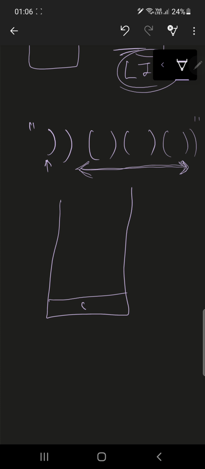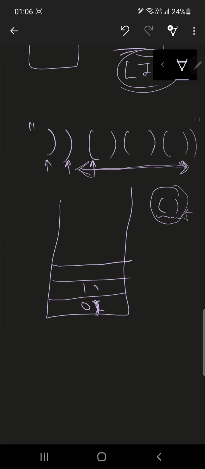I have index 0, then at index 1 I will add it, because there is no proper opening and closing bracket. So we just add our characters, I mean the indices of characters, to our stack.